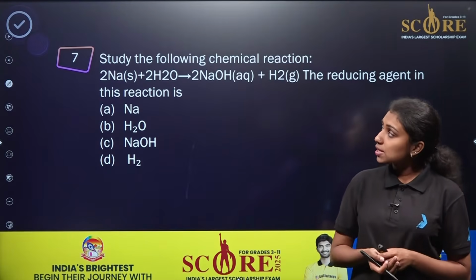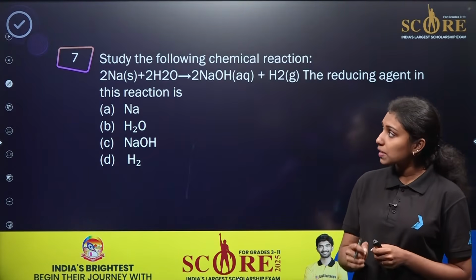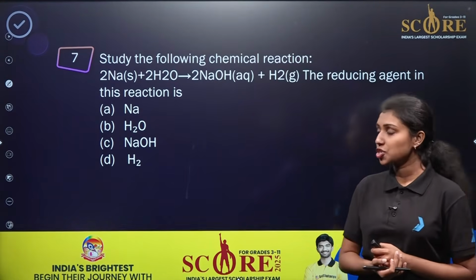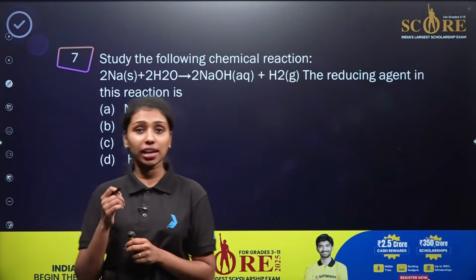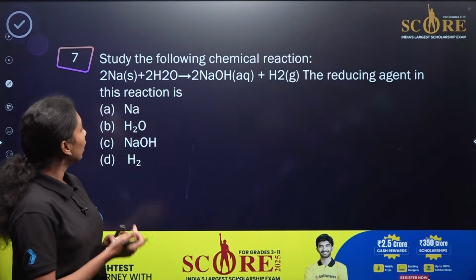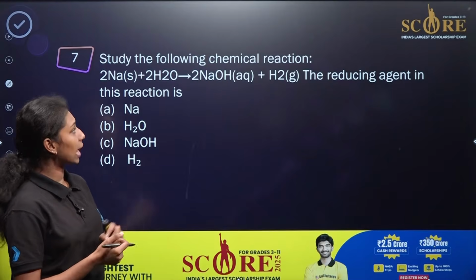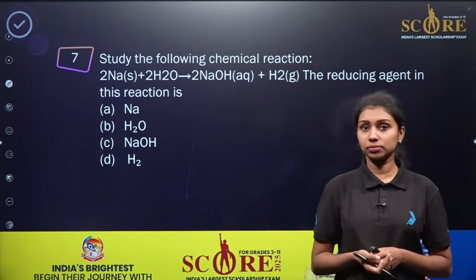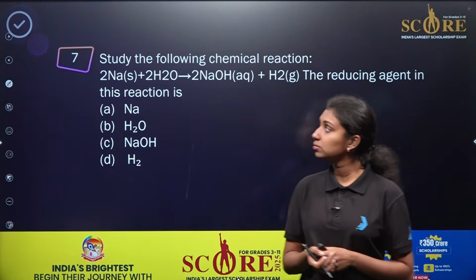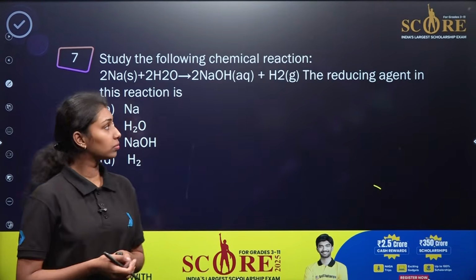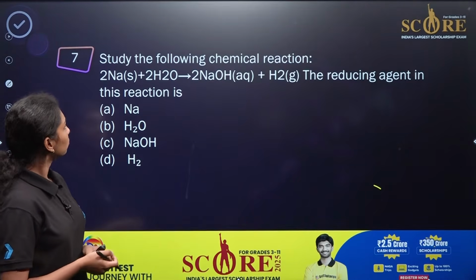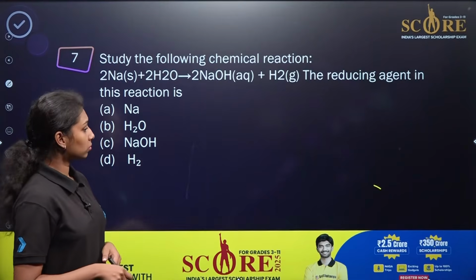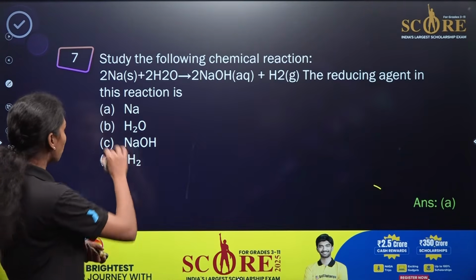Now here is the next question. Study the following chemical reaction: 2Na plus 2H2O gives 2NaOH plus hydrogen. The reducing agent in the reaction is. Again the question is from the chapter chemical reactions and equations. We just want to identify the reducing agent in this particular reaction. Again, option A is the correct answer, right?